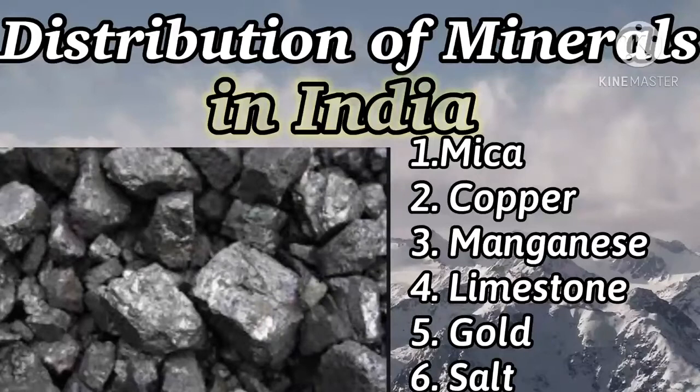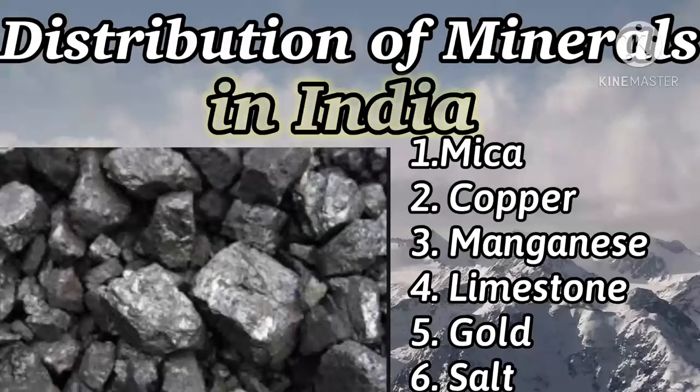Okay, then bauxite. Major bauxite producing areas are Jharkhand, Orissa, Chhattisgarh, Madhya Pradesh, Gujarat, Maharashtra and Tamil Nadu. Then mica. Mica deposits mainly occur in Jharkhand, Bihar, Andhra Pradesh and Rajasthan. Actually, India is the largest producer and exporter of mica in the world. Children, mica is a non-metallic mineral, right?